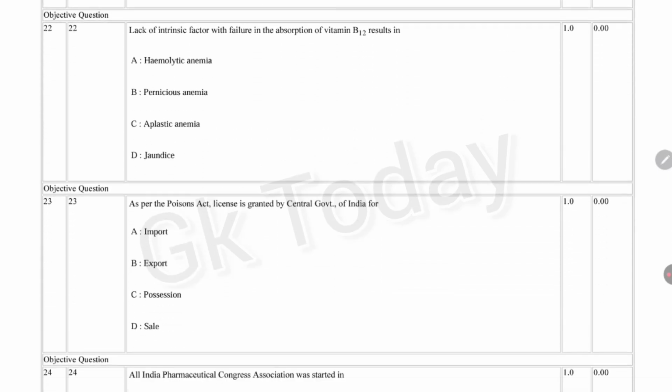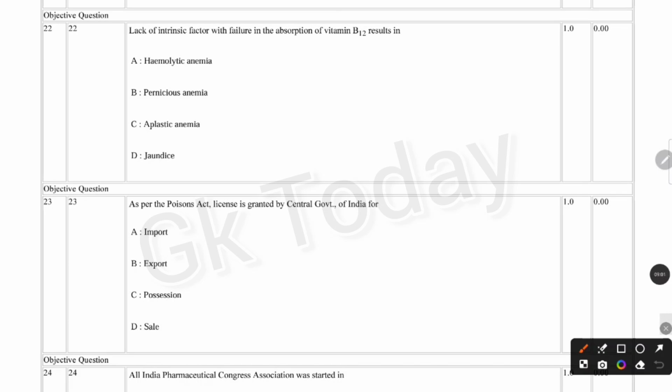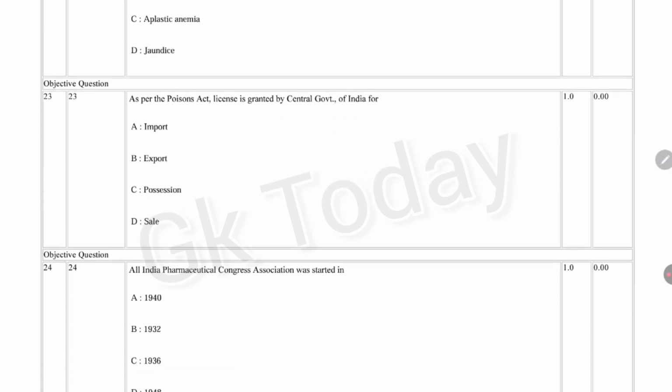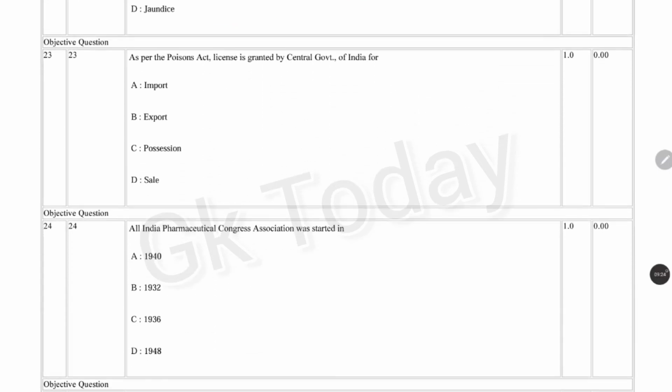Next question. Lack of intrinsic factor with failure in absorption of vitamin B12 results in: hemolytic anemia, pernicious anemia, aplastic anemia, jaundice. Correct answer is option B, pernicious anemia.